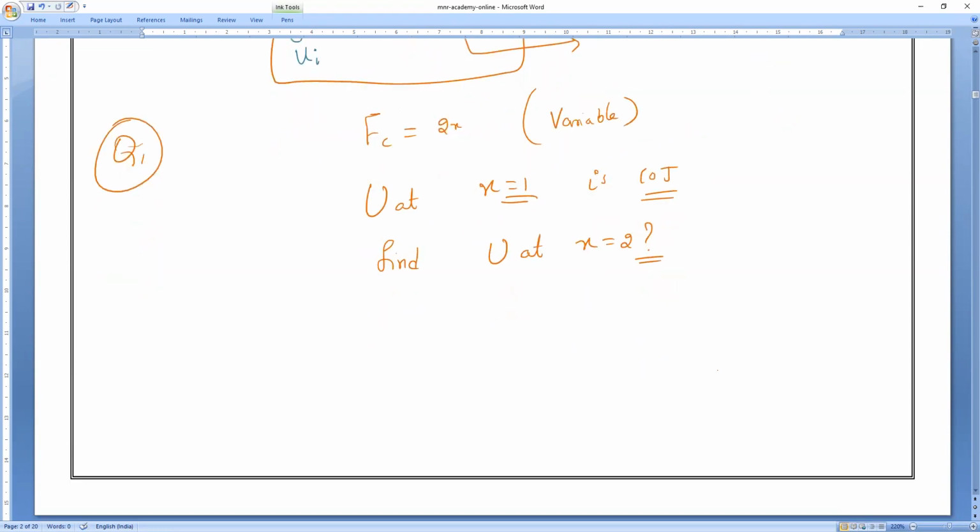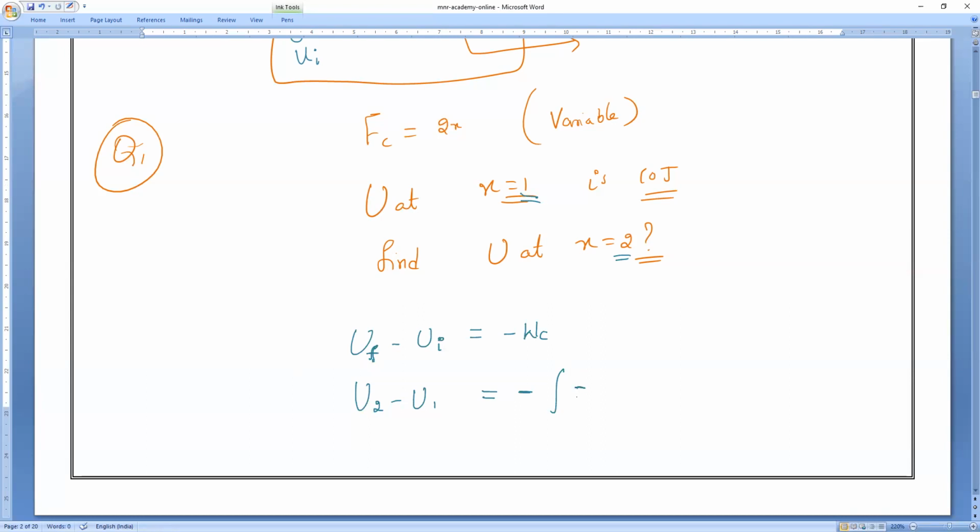Let me see how you will solve it. So very simple. U means change in potential energy. Already I told you. Change in potential energy, understanding? Final potential energy minus initial potential energy is equal to minus work done. So what is the final limit? 2. Initial limit is 1. So final potential energy minus initial potential energy equals minus of what is the W? Just now we have done.